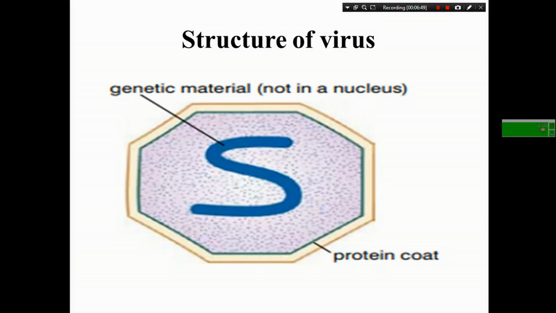Smallpox is transferred by contact with an infected person, and rabies is transferred by the bite of an animal which has rabies. Polio is airborne, foodborne, and waterborne, which causes paralysis and muscle wasting. AIDS is caused by HIV, human immunodeficiency virus, and the Ebola virus is also a typical type of virus which is extremely dangerous, and it can cause disease in human beings.